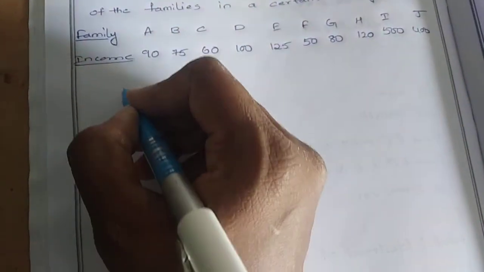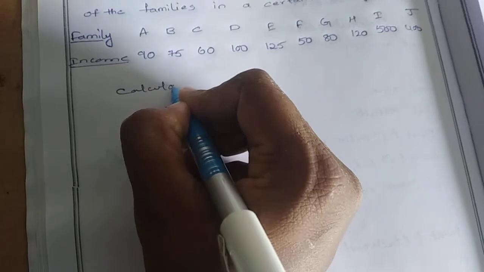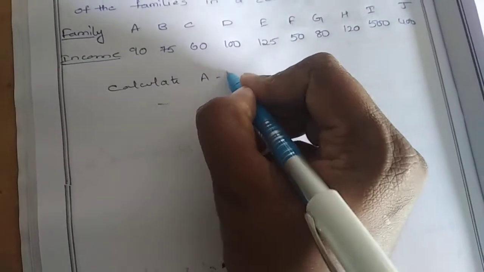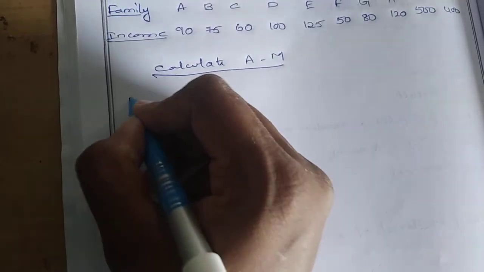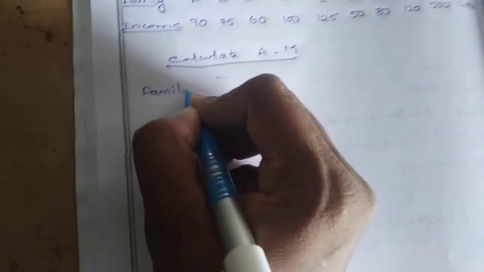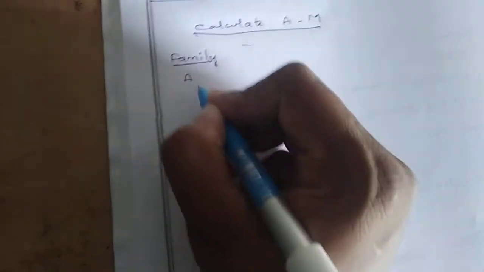First, write the heading: calculate arithmetic mean. Here, first take the families. How many families do we have?